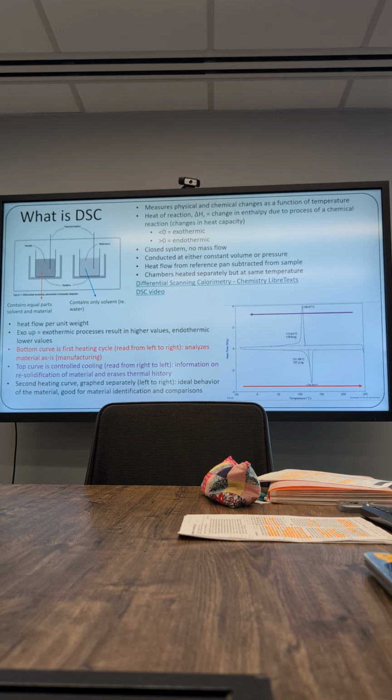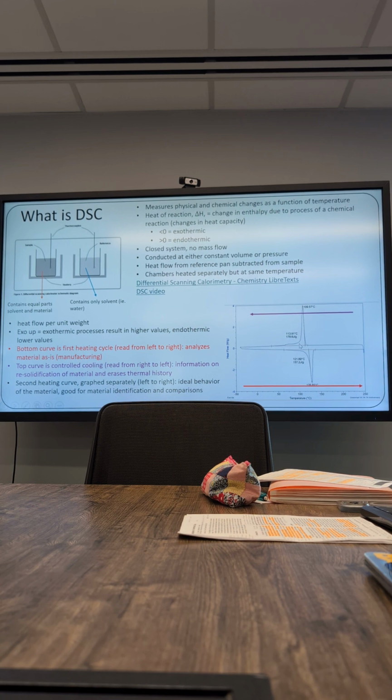I'm just pulling this from a sample graph, and they said exo up, meaning an exothermic process resulting in higher values, and endothermic would be lower, versus a graph that's endo up, which shows that endothermic processes result in higher values. So I think they're just trying to help you relate what's actually happening. And then these increases in temperature determine either an exothermic or endothermic reaction, which is usually your Tc, or your crystallization temperature.